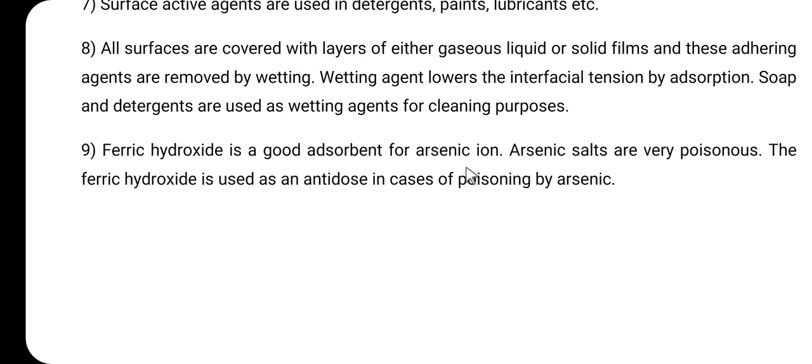So, these are some miscellaneous applications. So, friends, in this lecture we have discussed some important applications of the phenomenon of adsorption.